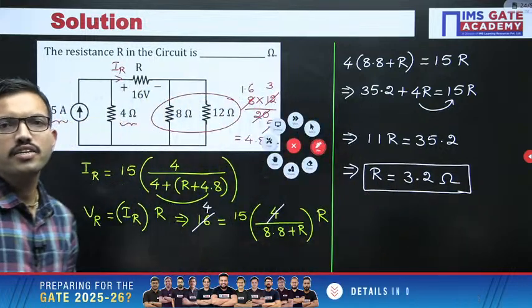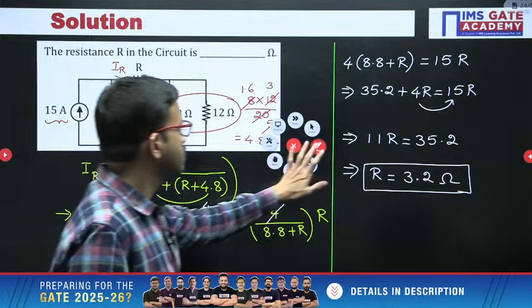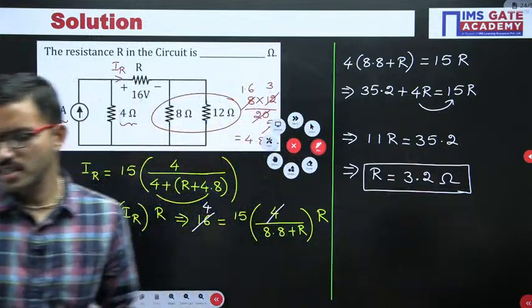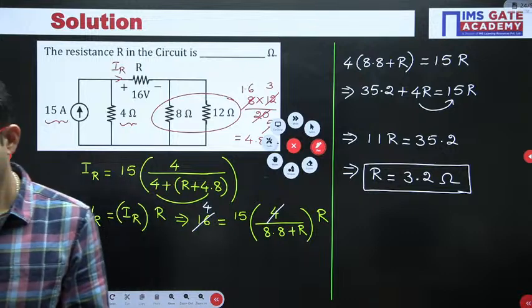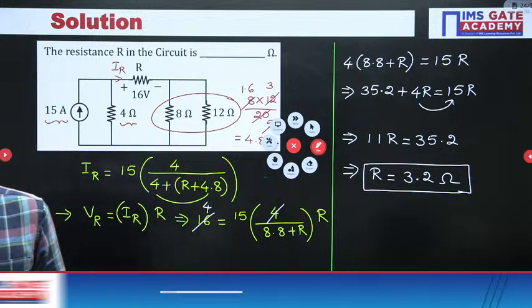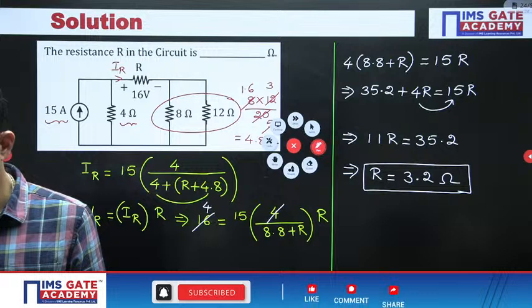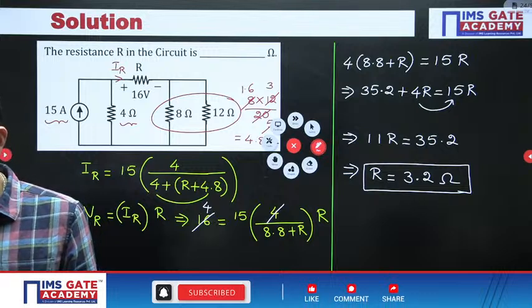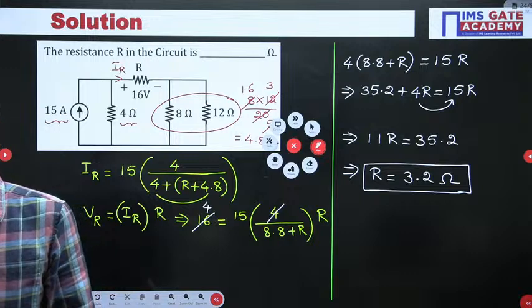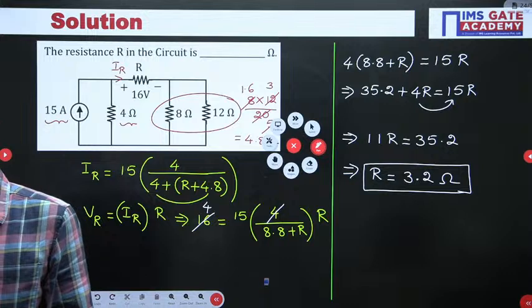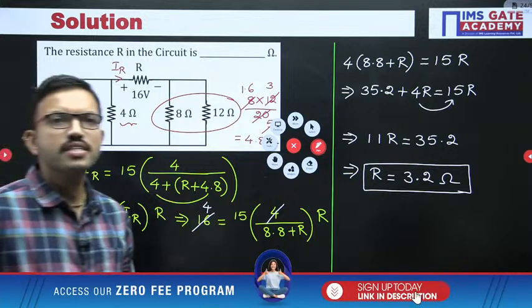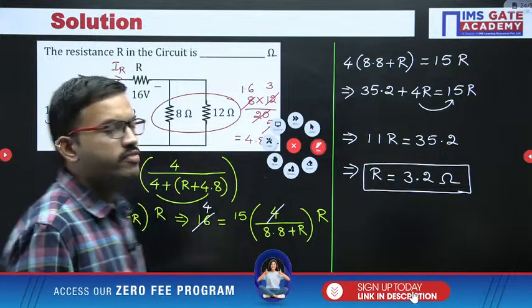Is it clear, Akio? For this question, the answer is 3.2. If you have any doubt or confusion, you can mention it in the chat. I hope it is clear for everyone. Very good, very good.